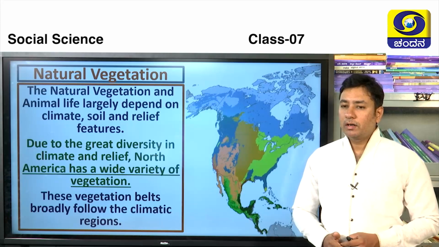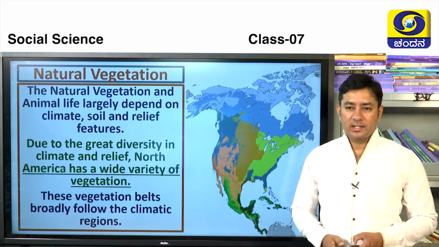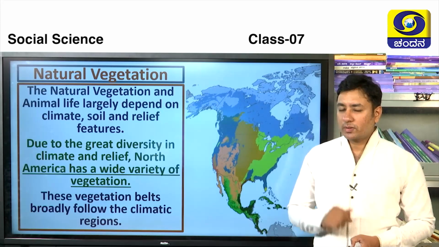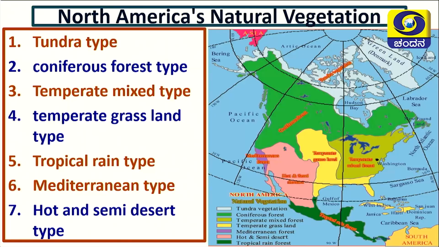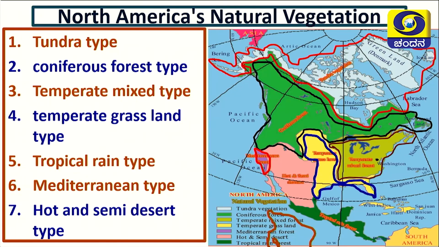Okay, and these natural vegetations are followed by the continental belts. What are the continental belts? That you are going to learn soon. North American natural vegetation is divided into 7 parts. Which are those? The first one is tundra type. Then coniferous forest, temperate mixed type, temperate grassland, tropical rainforest, Mediterranean type and hot semi-desert type. All that we are going to learn here today.